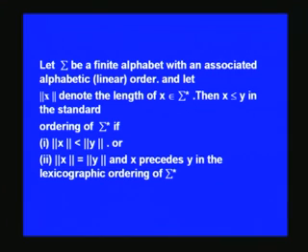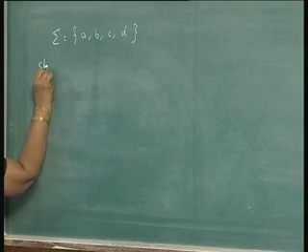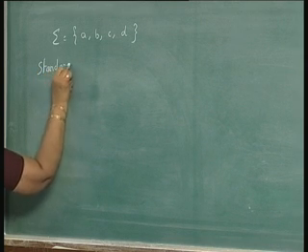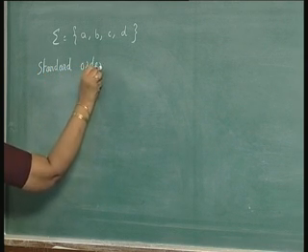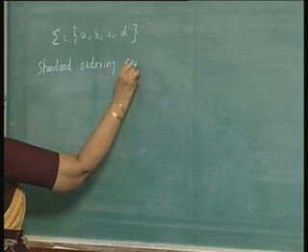Let us recall this definition. Let sigma be a finite alphabet with an associated alphabetic order, and let length of x denote the length of x. Then x is less than or equal to y in the standard ordering of sigma star if the length of x is less than length of y, or if the length of x is equal to length of y and x precedes y in the lexicographic ordering of sigma star. This is called standard ordering, and in some books they call it canonical ordering.